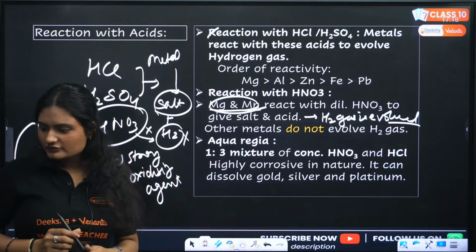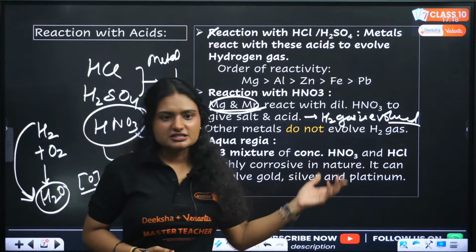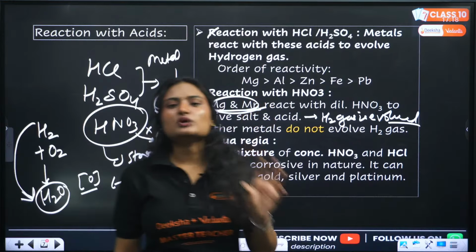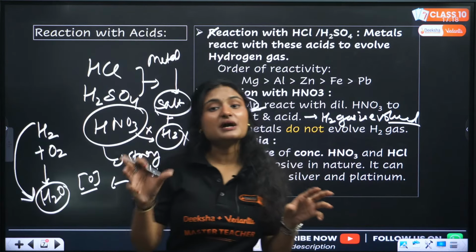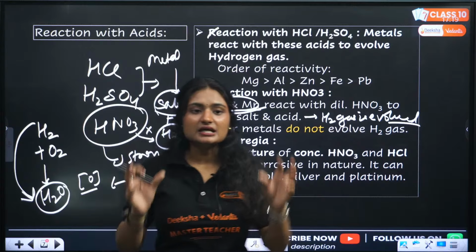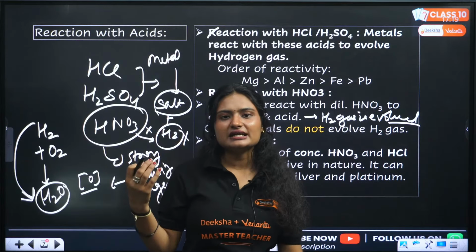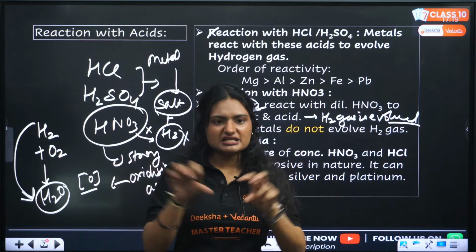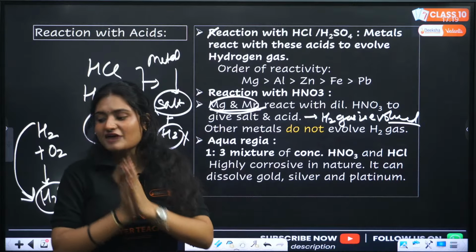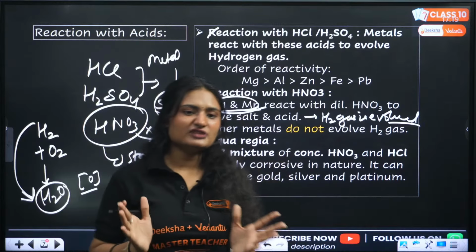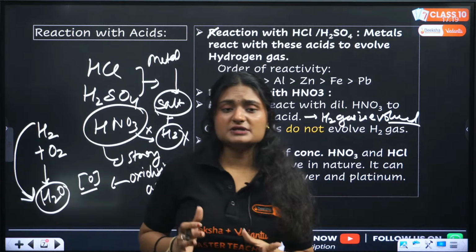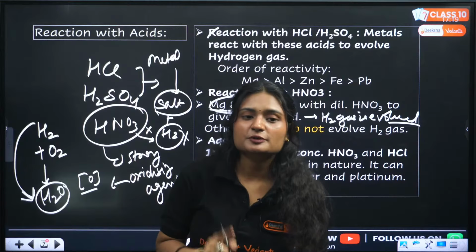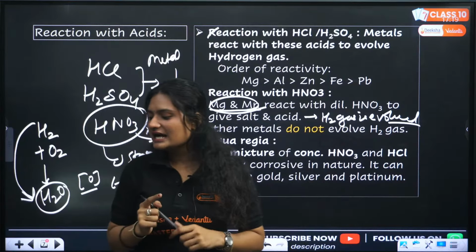Aqua regia, that's a part of the chapter which I forgot. We are just discussing that. It is a 1:3 mixture of 1 part concentrated nitric acid and 3 parts concentrated hydrochloric acid. You mix that and make a solution of it. What is the purpose of making this? The purpose is to dissolve gold, silver and platinum.